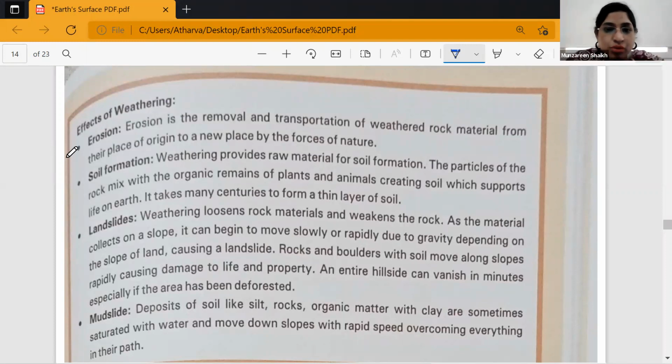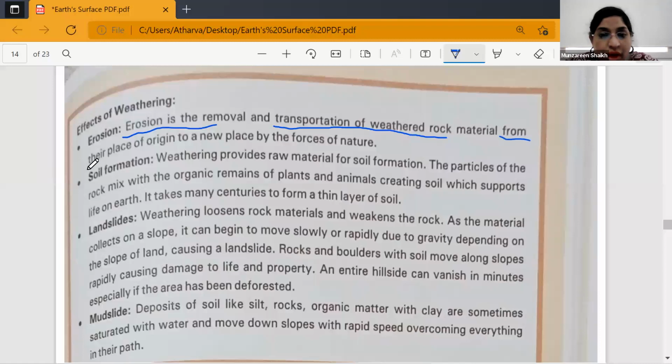So in erosion, the rock material gets transported from one place to another, from the place of origin to the new place. How does it happen? It happens because of the forces of nature. That is basically erosion. So please underline that: erosion, transportation of weathered rock from one place to another place by forces of nature.